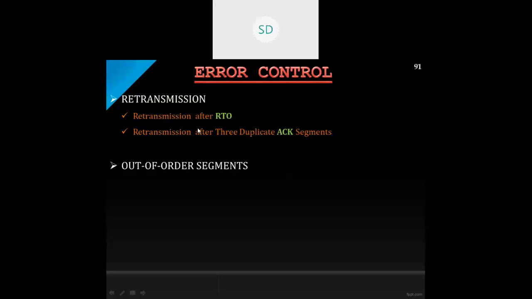Somewhere, like, say initially one segment of data has been received, second data has not been received, third we have received, fourth we have received. So discarding 1, 3 and 4 is of no use. They will be stored in the queue, and whenever data 2 arrives, it will be placed in the queue in a particular order, and then it will be given to the application. That is nothing but an out of order segment. Okay.